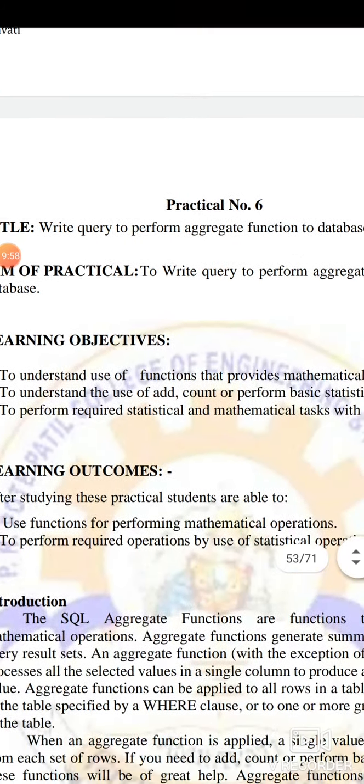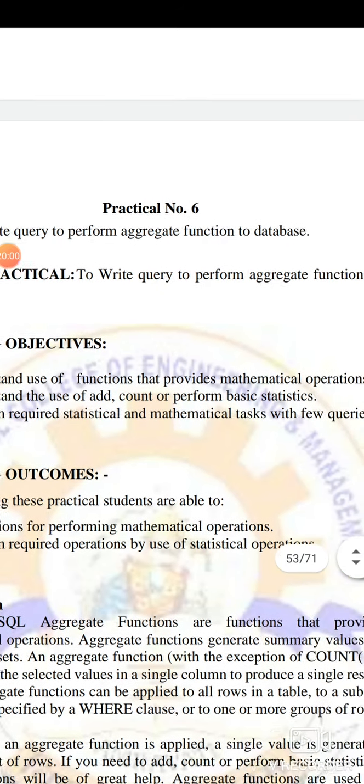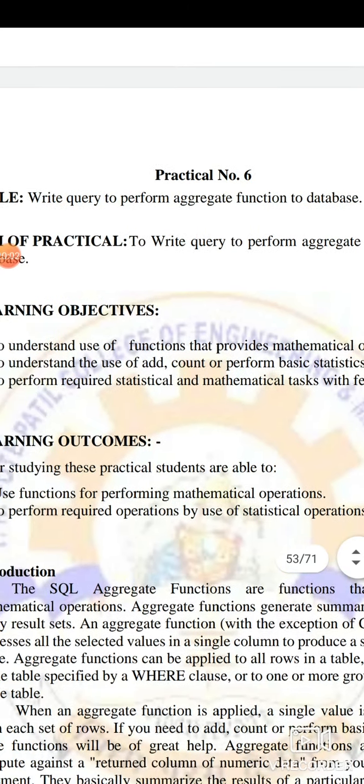Now the next practical is to perform aggregate function. So it is very simple. There is one table, and aggregate function means just a function like sum. So it is adding more than one number of values. So more than one, that is aggregate. Or when you say average, or count, or whatever it is, wherein more than one number of values are involved and you are performing operations on that, such are called aggregate functions.